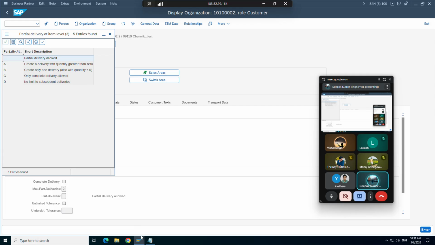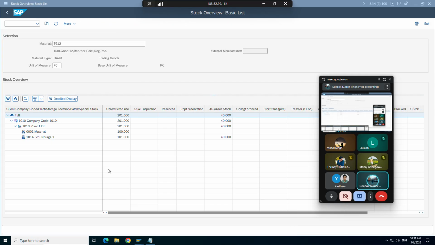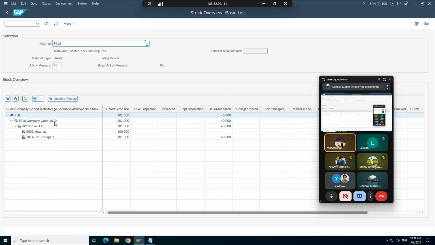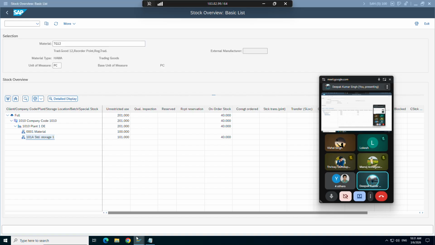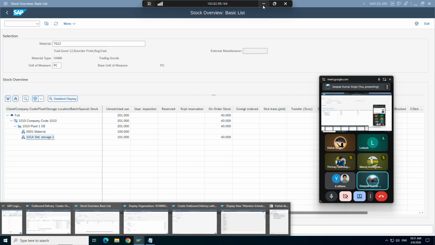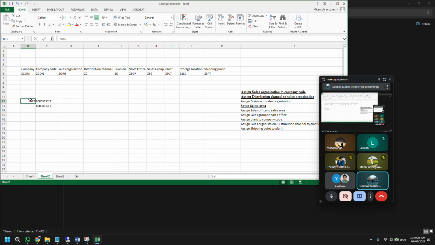Since we have huge stock in this one, and you also know how to upload stock, you can upload the stock, take the same material, same customer number. You can note down the AG12 number, whatever we have, 5642. You can create your own order and then play around with that option. Ideally, it should throw an error. If it is not throwing, tell me tomorrow. We'll see that thing.